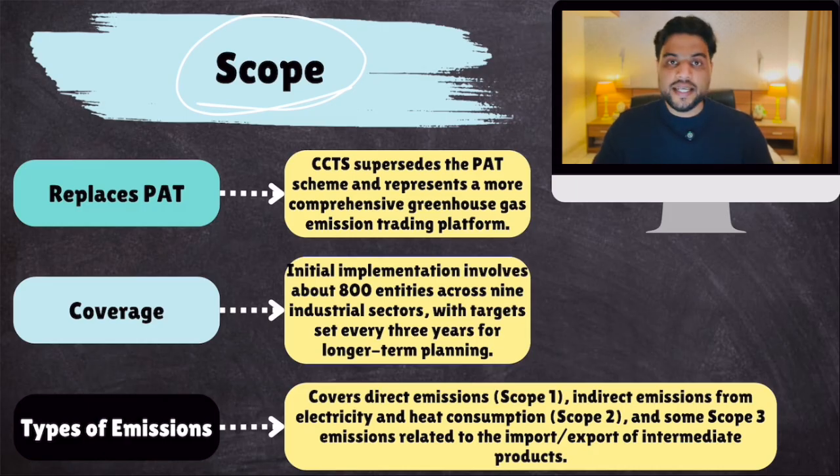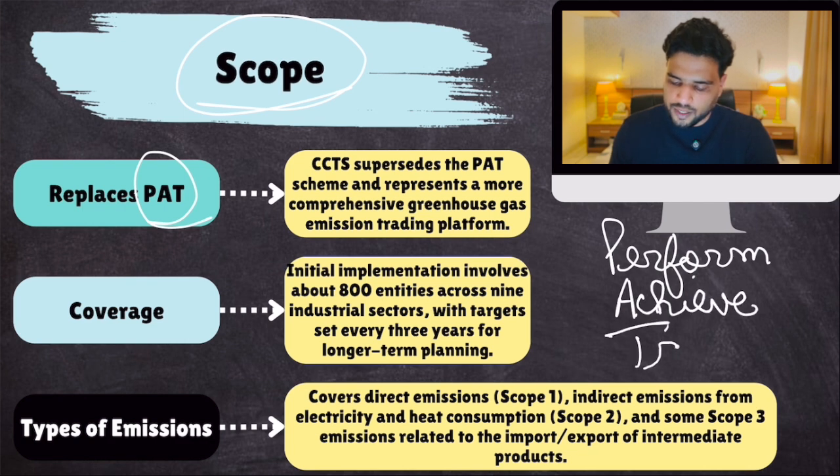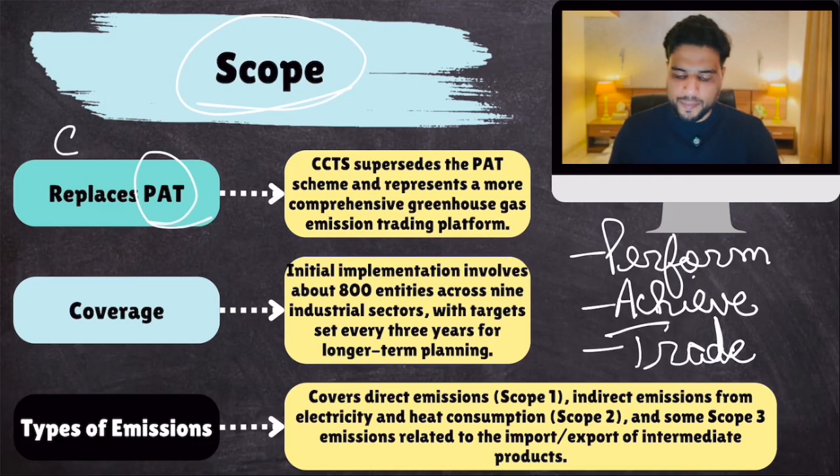Before CCTS, there was another carbon credit regime. It was called PAT: perform, achieve, trade. That means reduce greenhouse gases, achieve and receive a certificate, and then trade the certificate. CCTS basically replaces PAT because PAT was not working properly.